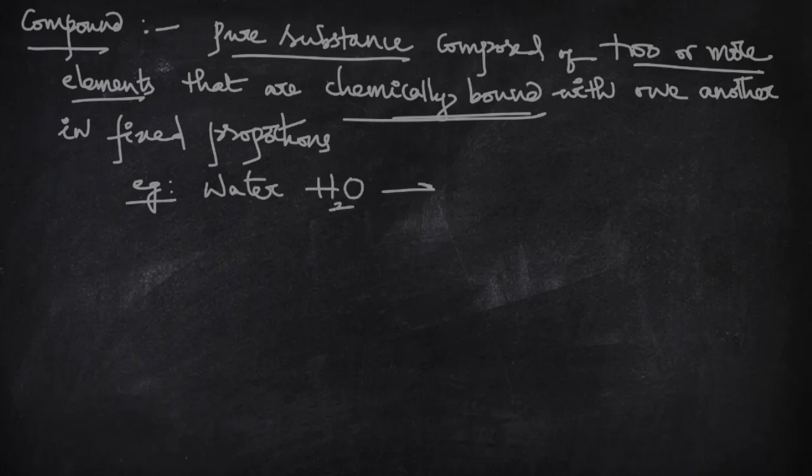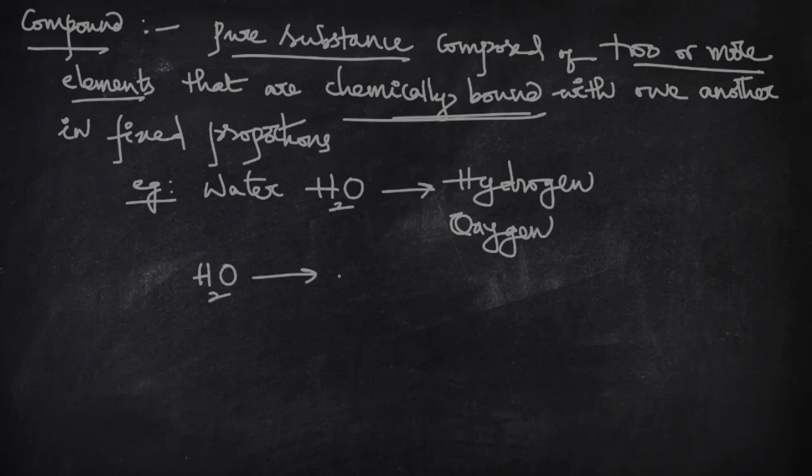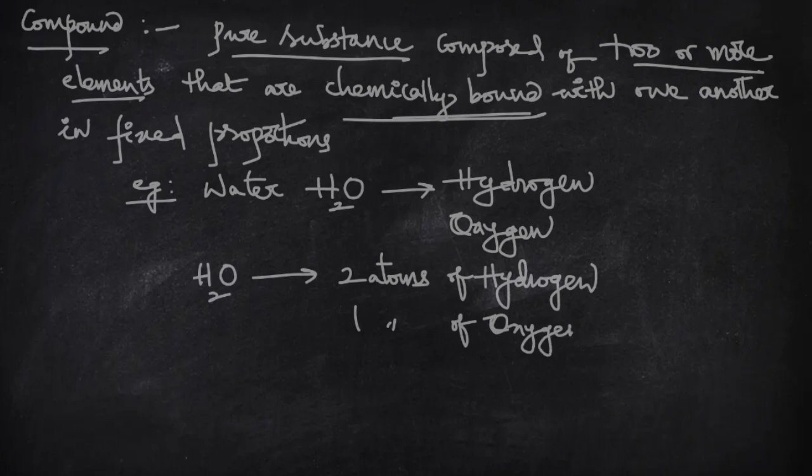This is composed of hydrogen and oxygen in fixed proportion, which means H2O contains two atoms of hydrogen and one atom of oxygen. Water is just H2O, which means this is a fixed proportion.